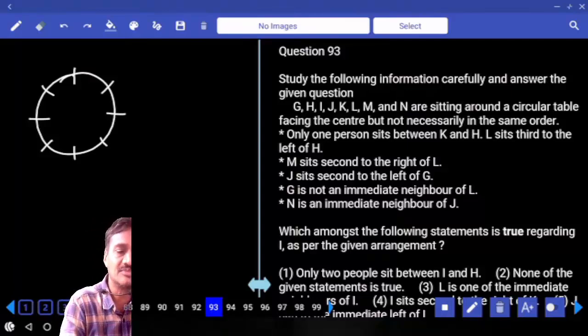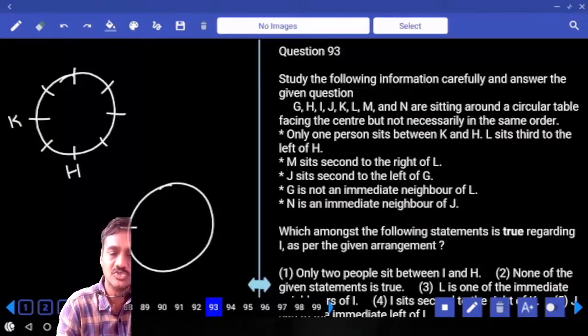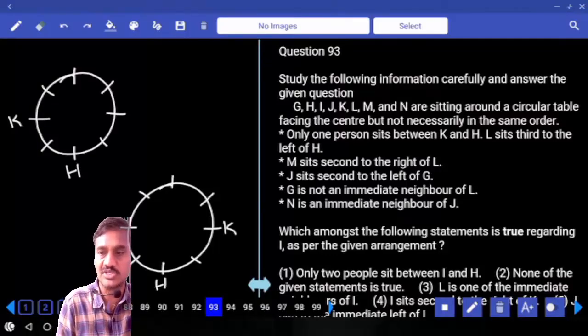As only one person is between H and K, K can be either to the left hand side of H or to the right hand side. How many possibilities do we have? 2 possibilities for this H and K, and 8 persons were there. Now H is here, K is here. Only one person between H and K.